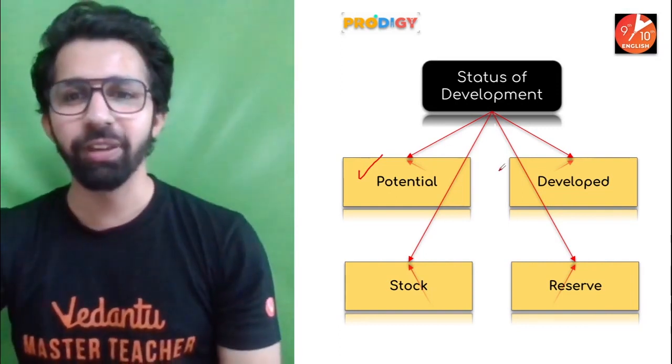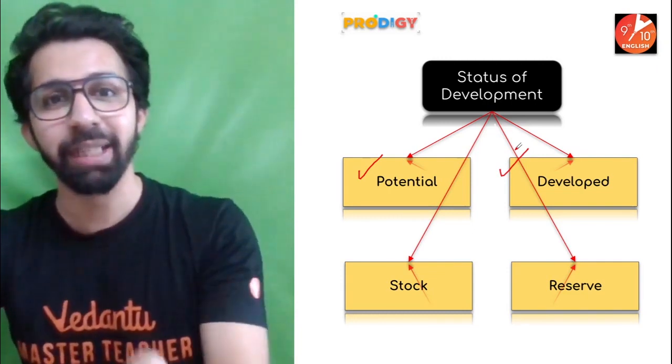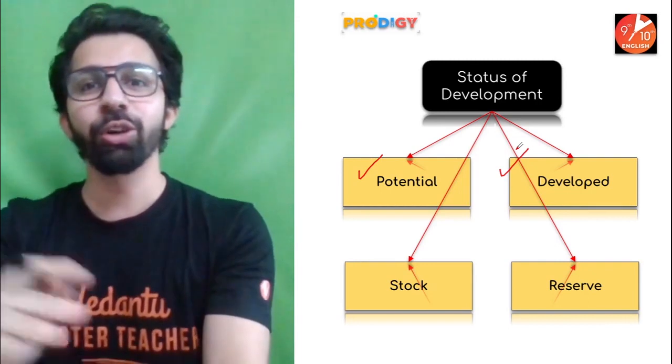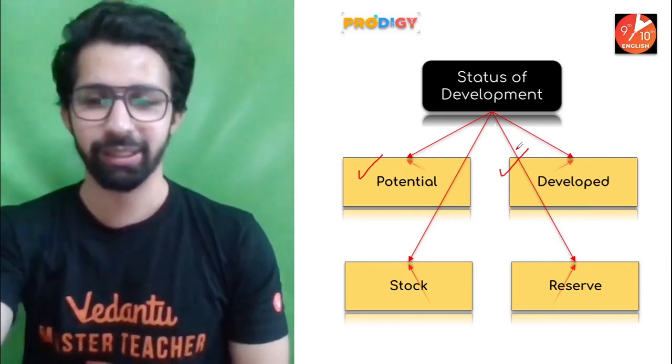Second one, developed resources. The resources which are in use as of now. Currently, we are making use of those resources. We know how much quantity is available. We know the quality of the available resources. That comes under developed resources.